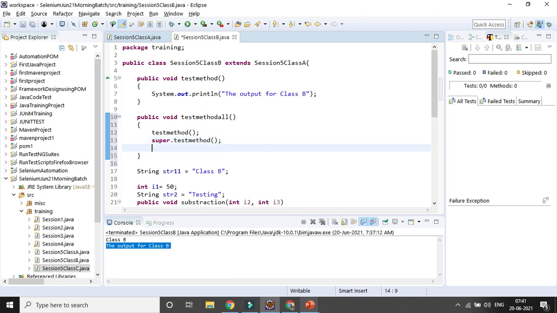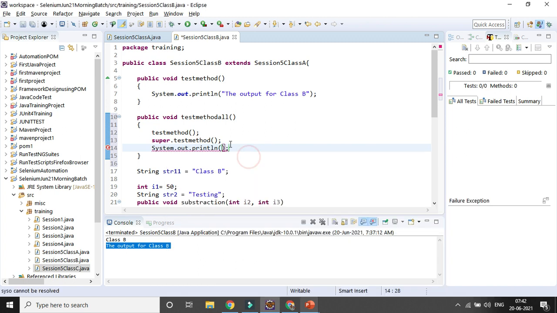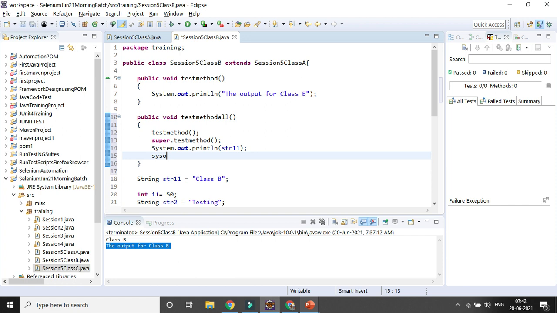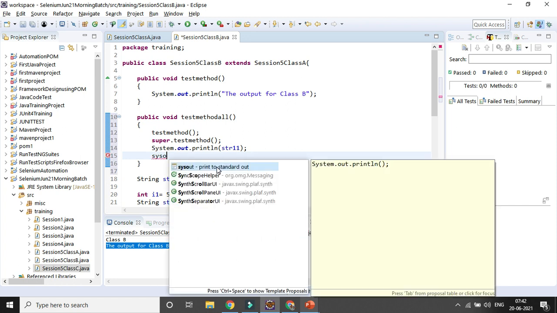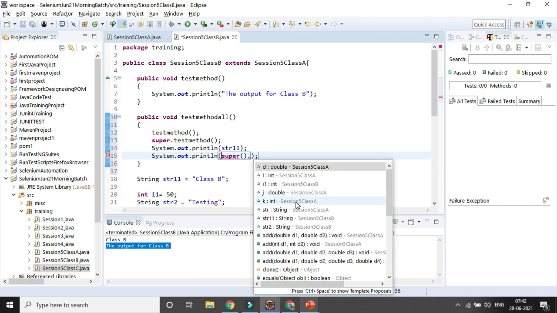Similarly, if I want to access the variable as well, I will be calling the variable directly, the string. And after that, I also want to call the variable from the parent class, so I will be using super dot string 11.